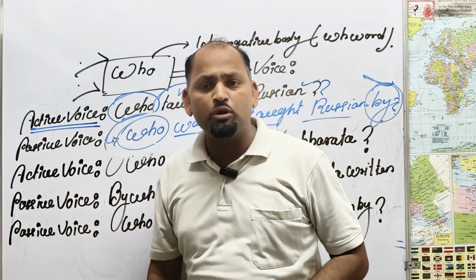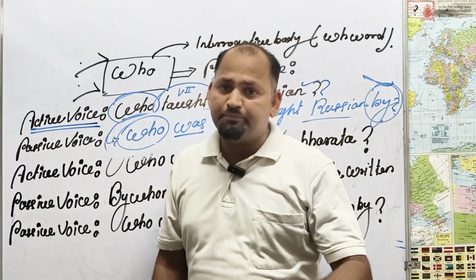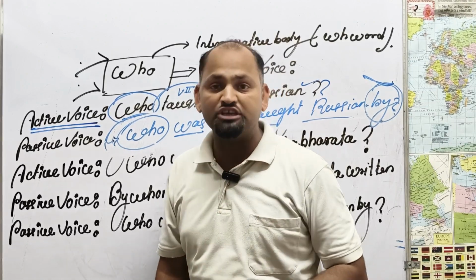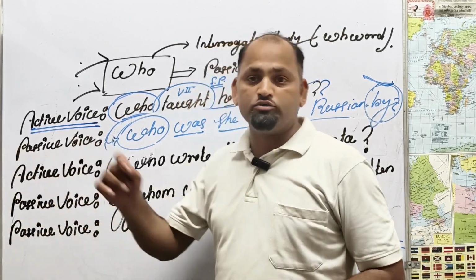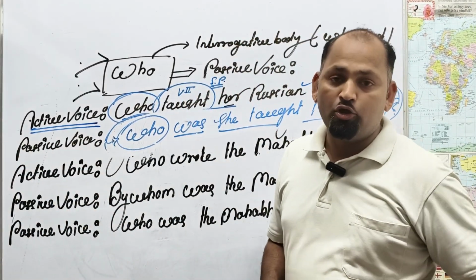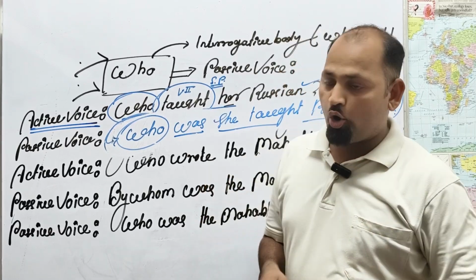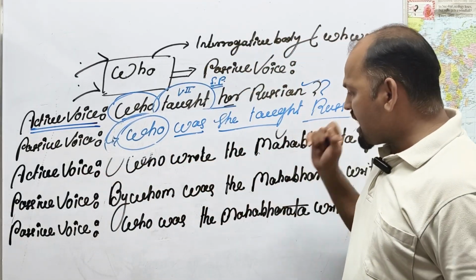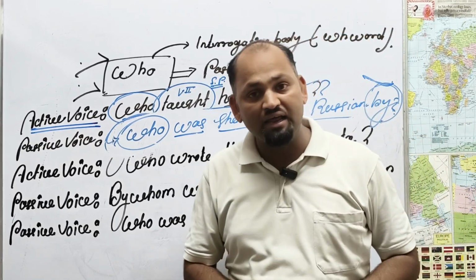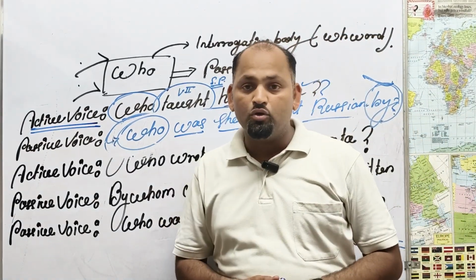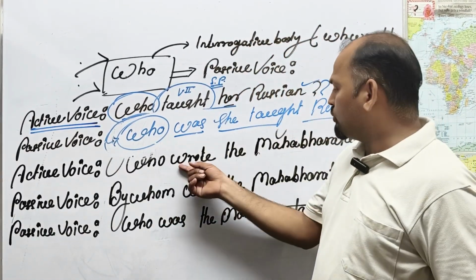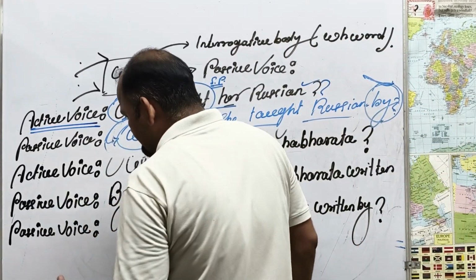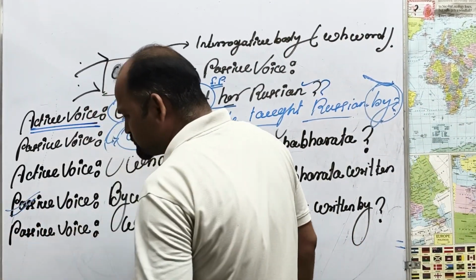Let me give you one more example. Why? Because one example is not enough to clear your doubt. There is one more example which will polish your knowledge. Active voice: Who wrote the Mahabharata? Who wrote the Ramayana? Who wrote the Bible? Who wrote the Quran? Who wrote the Mahabharata? Number one, how to change to the passive voice?